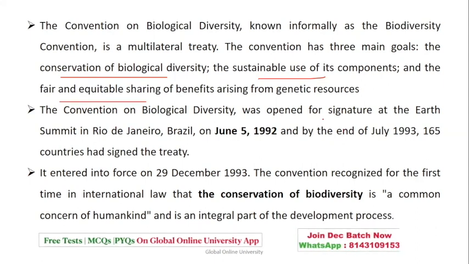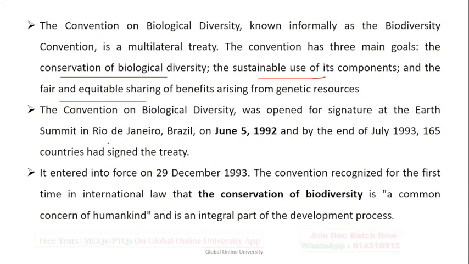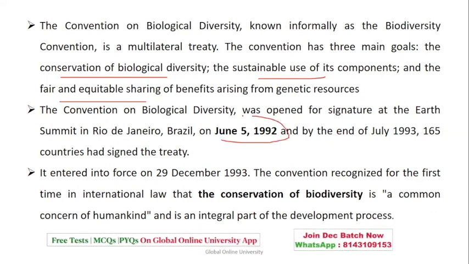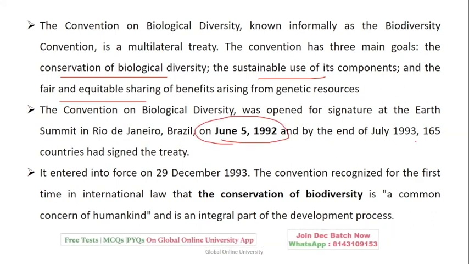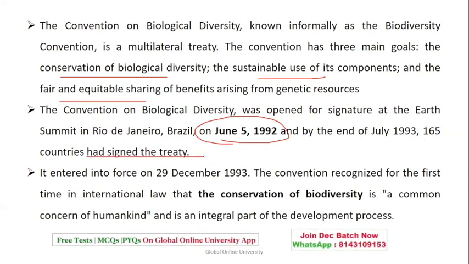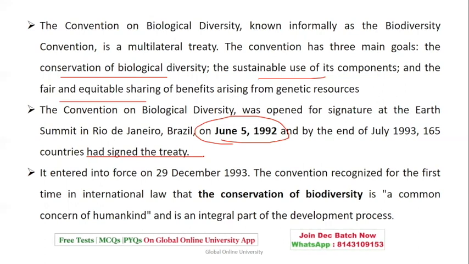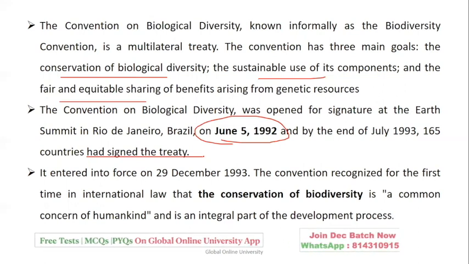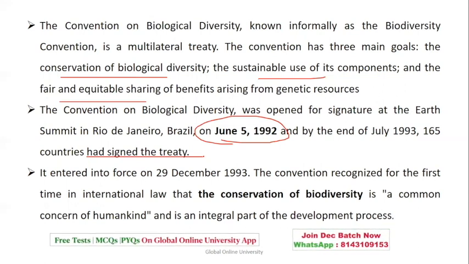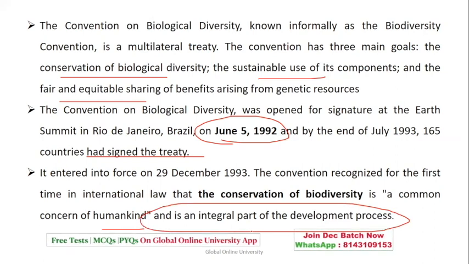It was opened for signature at the Earth Summit, that is, the Rio Summit, on 5th of June 1992, and by the end of July 1993, 165 nations had signed this treaty. It came into force on 29th of December 1993, and it was the first time in international law that the conservation of biodiversity was recognized as a common concern of humankind and an important part of the development process.